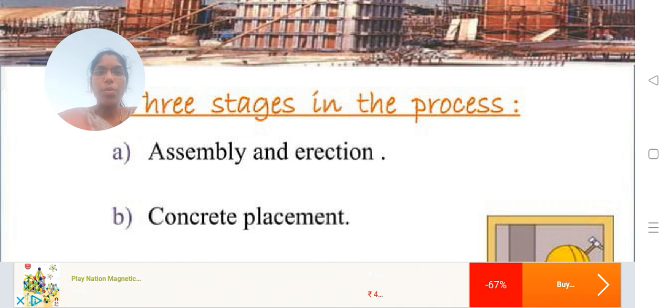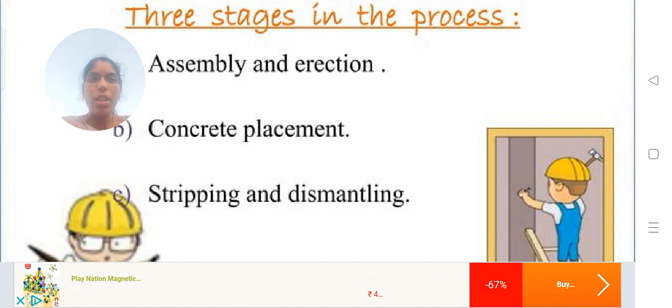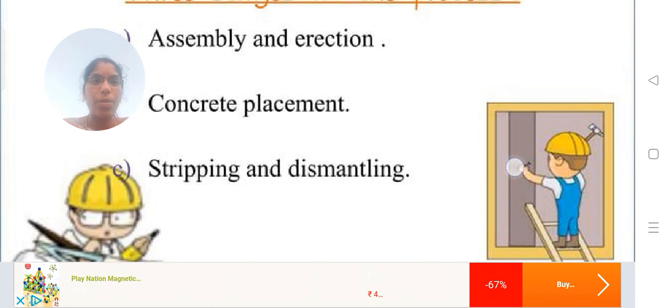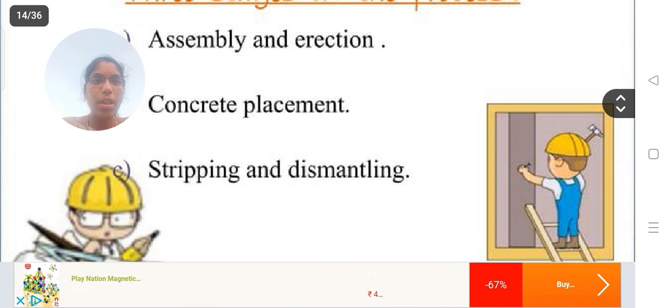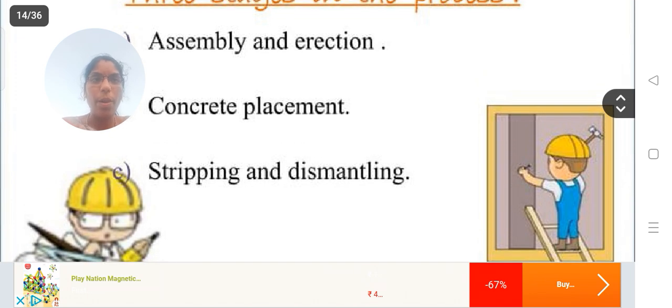Throughout the formwork process, we have to observe three stages: first, assembly and erection; then concrete placement; and finally striking and dismantling. Here the figure shows the labor assembling and erecting the formwork.